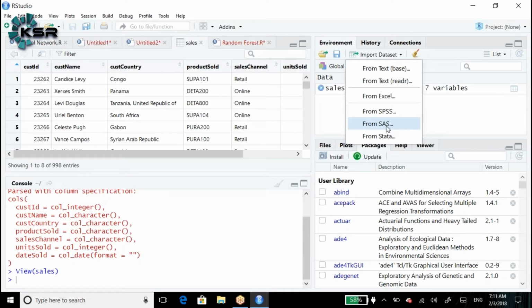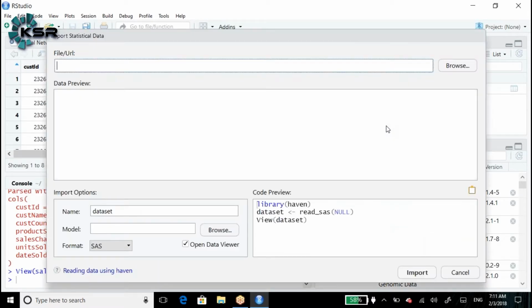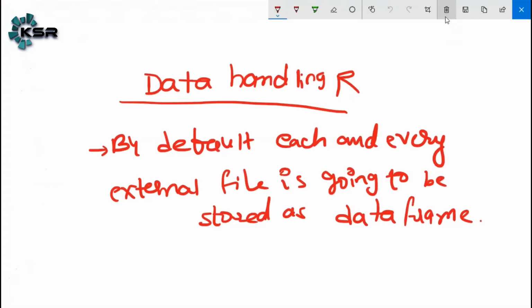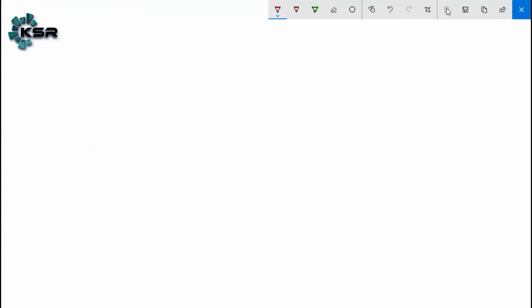Let's import the SAS data set. Here again it is asking for browse. By default, as we discussed yesterday, our data set is stored as .RData. In the same way, RData means workspace.